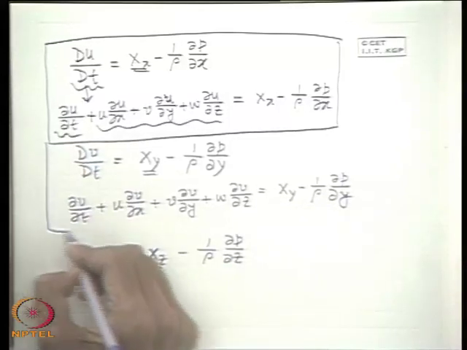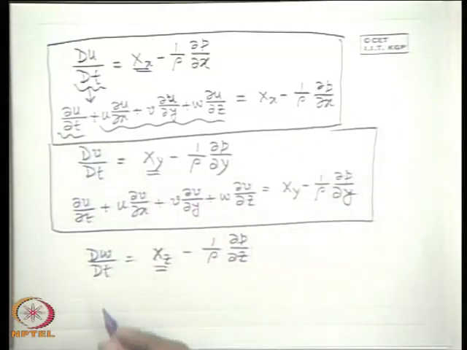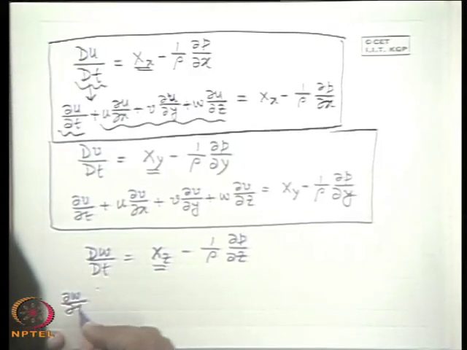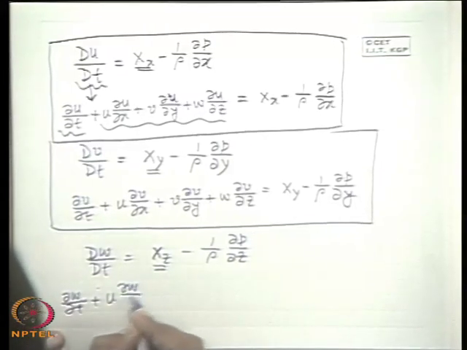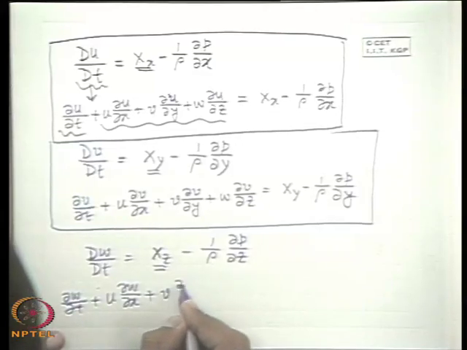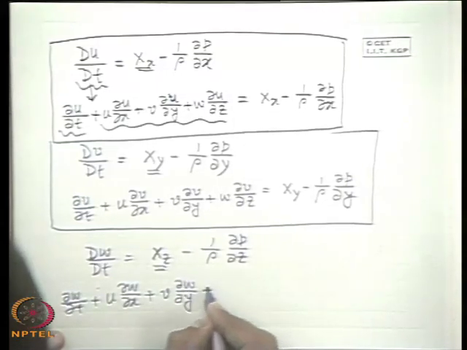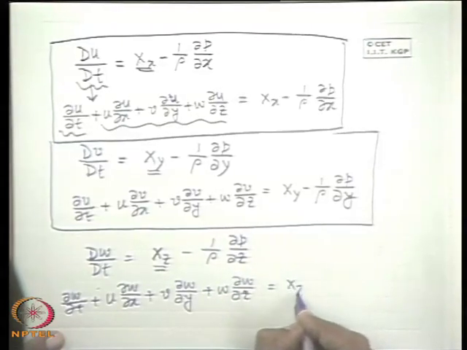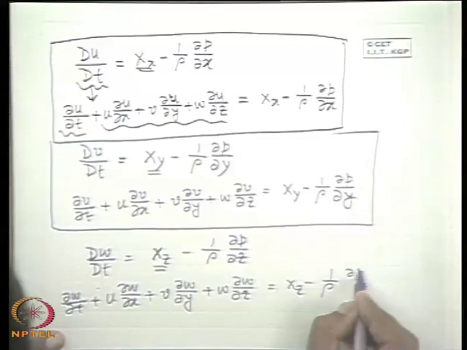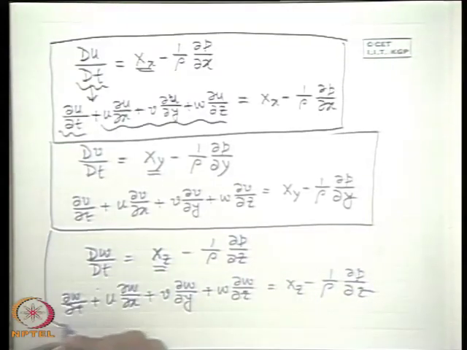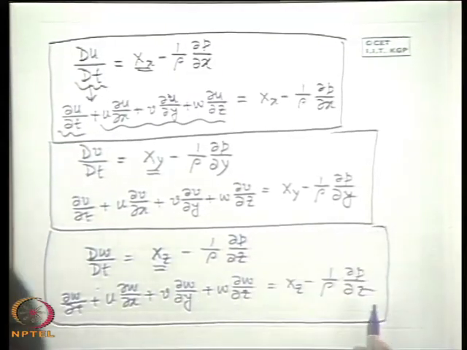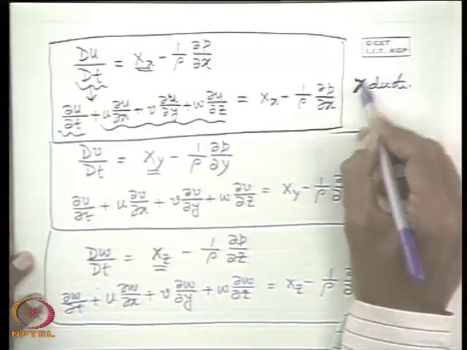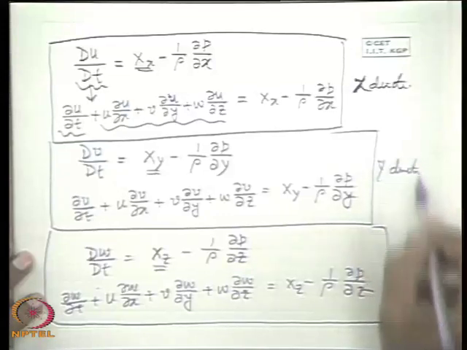So this is the equation of motion in the y direction, and this will be del w/del t plus u del w/del x plus v del w/del y plus w del w/del z, equal to Z minus (1/rho) del p/del z. So therefore we see this is the z direction.